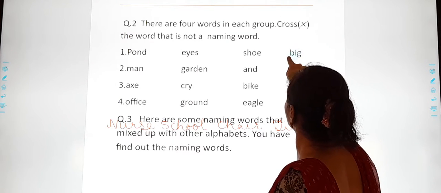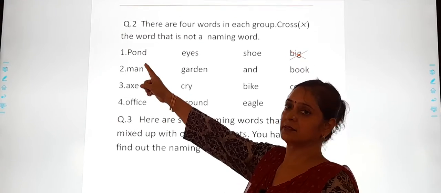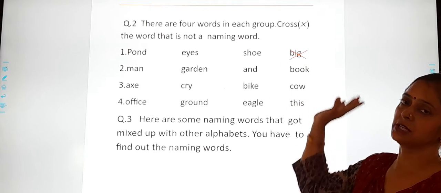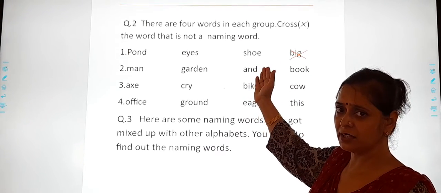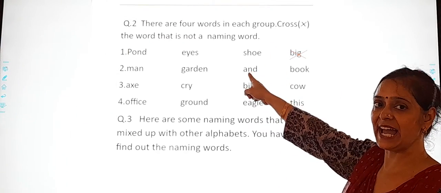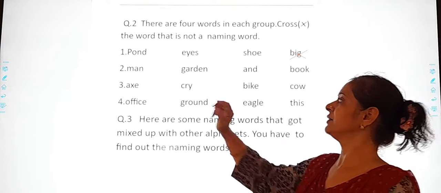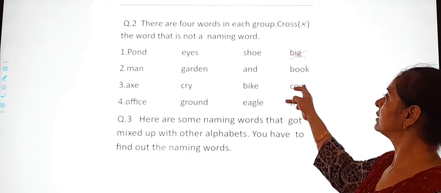We will cross this word. The next group is man, garden, and book. So which is not a naming word? Is and a naming word? No. So where are you going to put a cross? On the and. Because and is not a naming word, it's a conjunction. Next: cry, bike, cow.